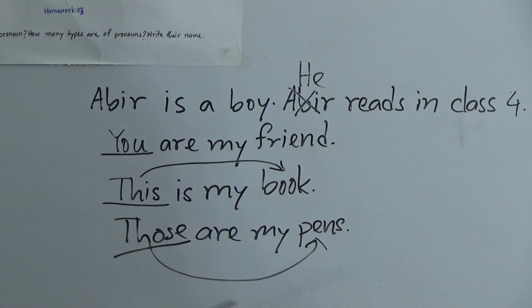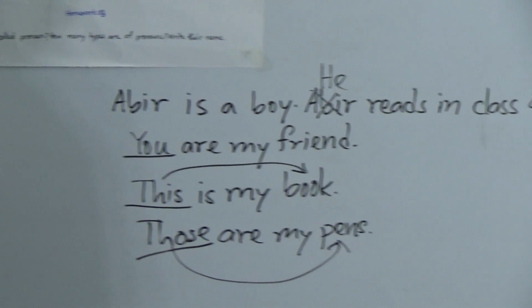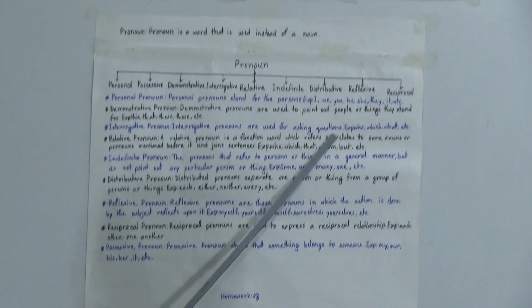Now we will go to interrogative pronoun. Interrogative pronouns are used for asking questions. Interrogative pronouns are used for asking questions.